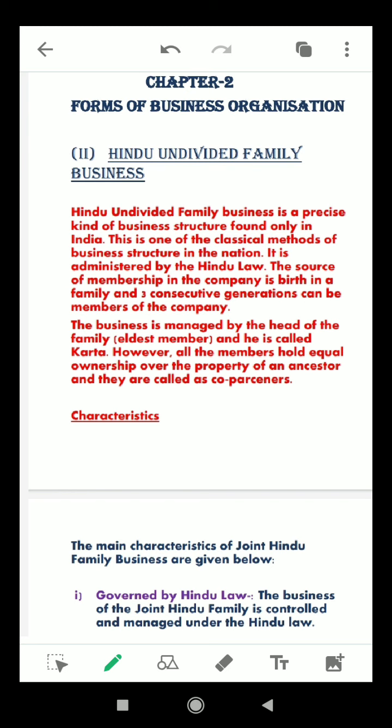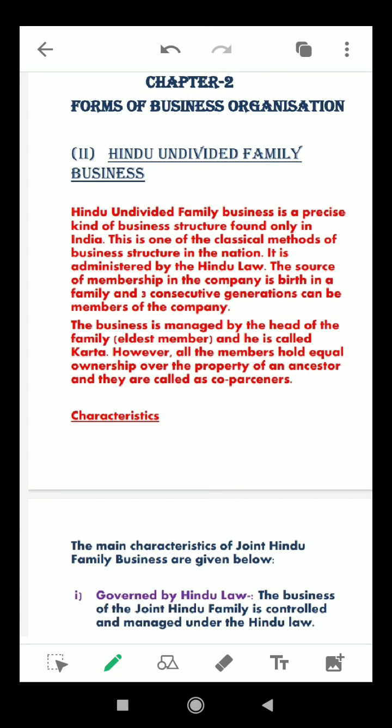The karta's powers are almost unlimited. He acts on behalf of the other members of the family. But he is not like a partner, neither is he accountable to anyone, nor does he have to prepare any accounts. No one can ask what the income and expenditure were.